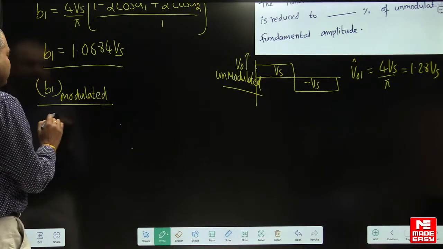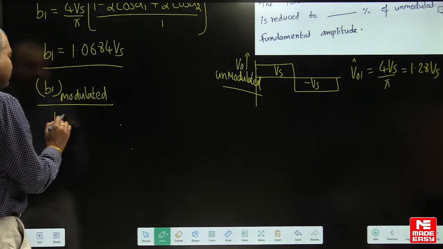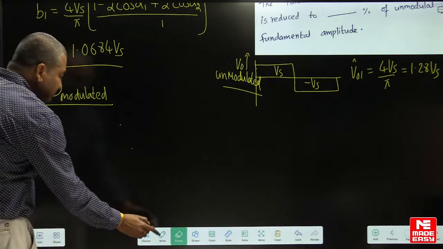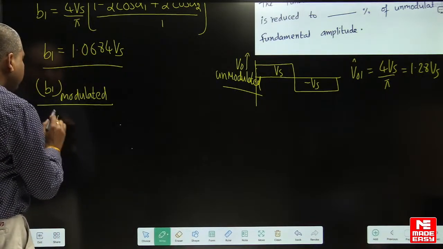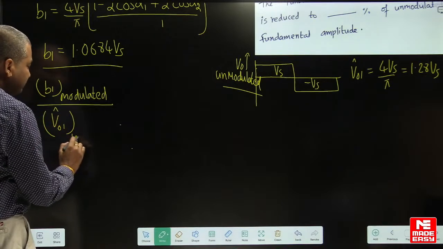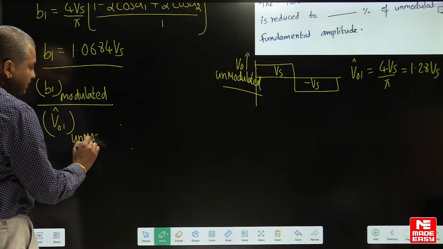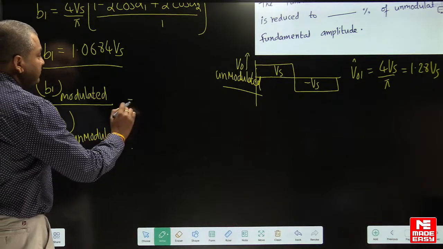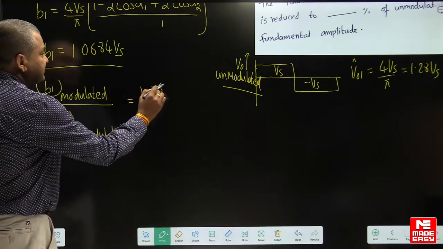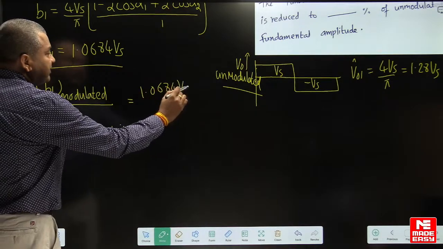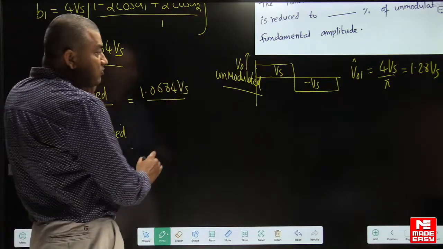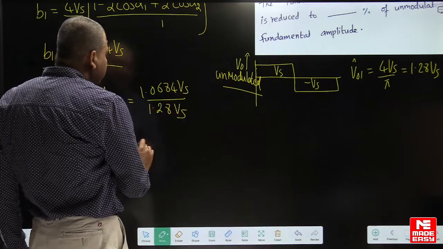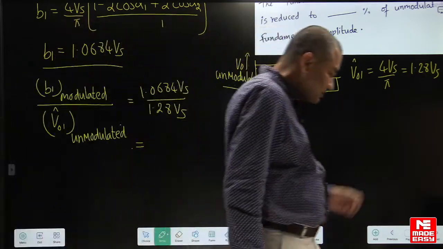Compare with B1. B1 means fundamental amplitude. This is unmodulated. Compare with unmodulated. So what is this ratio? 1.0684 into Vs divided by 1.28 into Vs. So Vs will cancel in the numerator and denominator.